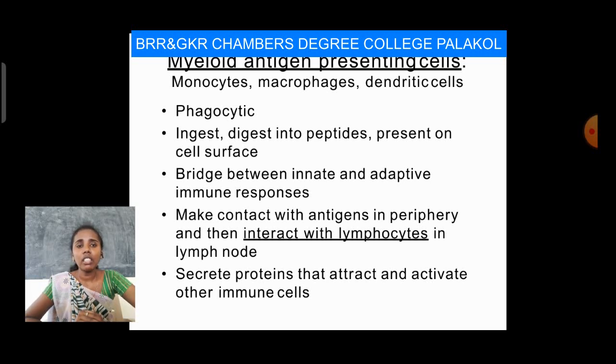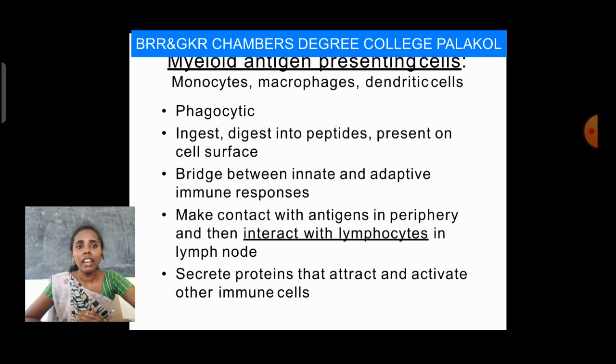These myeloid antigen presenting cells form a bridge between the innate and adaptive immune system, making contact with antigens in the periphery and then interacting with lymphocytes in lymph nodes.